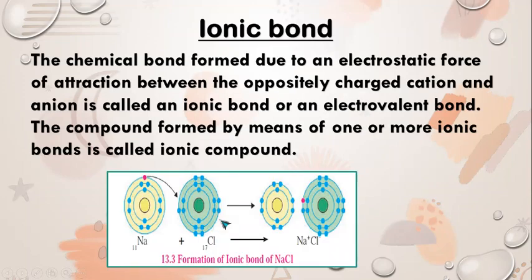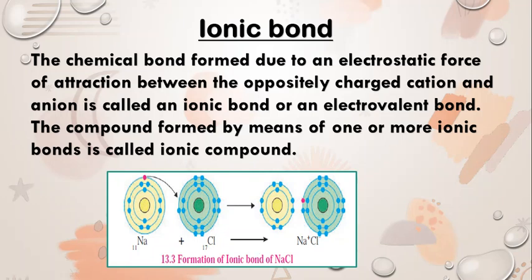Ionic bond. The chemical bond formed due to an electrostatic force of attraction between the oppositely charged cation and anion is called an ionic bond or an electrovalent bond. The compound formed by means of one or more ionic bonds is called an ionic compound. Let's see the diagram of electronic configuration for the formation of ionic bond of sodium chloride.